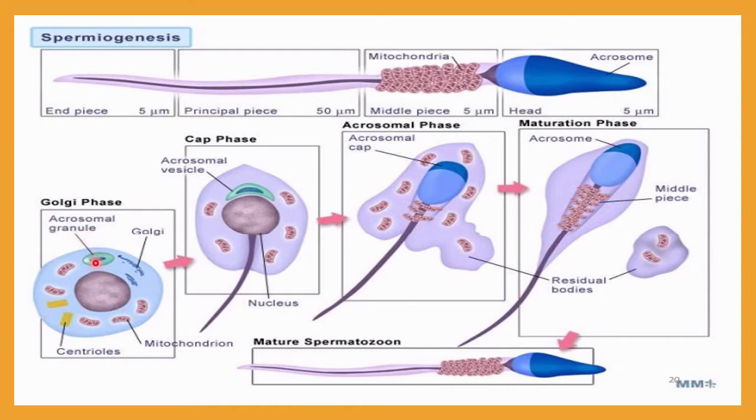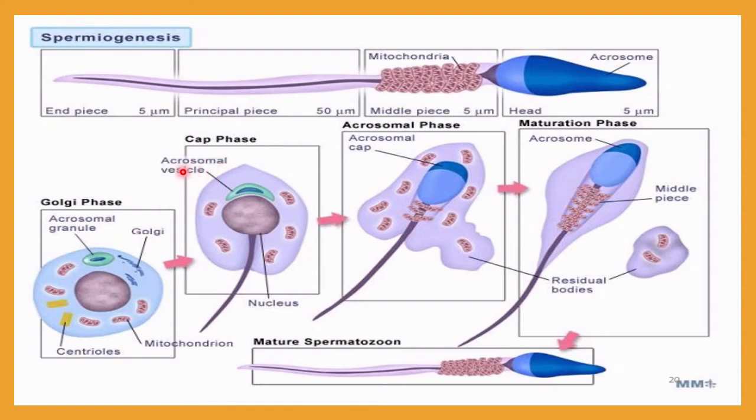Okay, it will enlarge in size and it will now be called the acrosomal granule. These structures are also important, along with the mitochondria and centriole, but here the spermatid shape will be spherical. And finally, this means the Golgi phase will now enter into the cap phase.